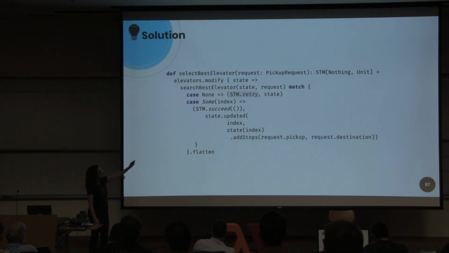When we say retry the transaction, this will wait until the move elevators transaction updates the state. The whole select best elevator transaction will retry the whole process until there is a best elevator that can serve the request.